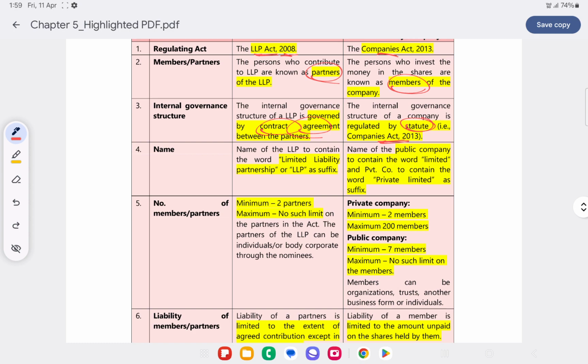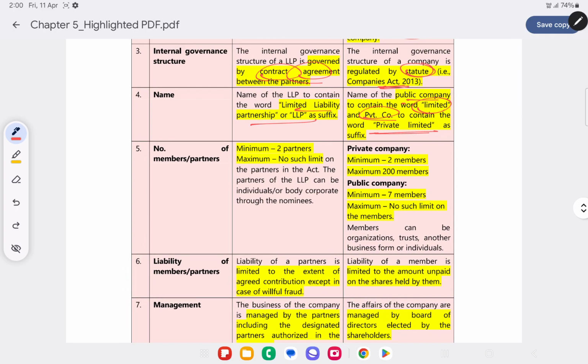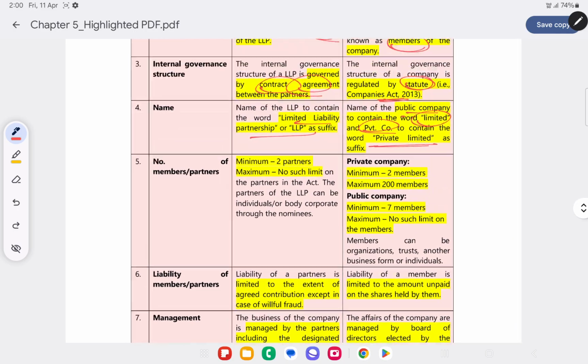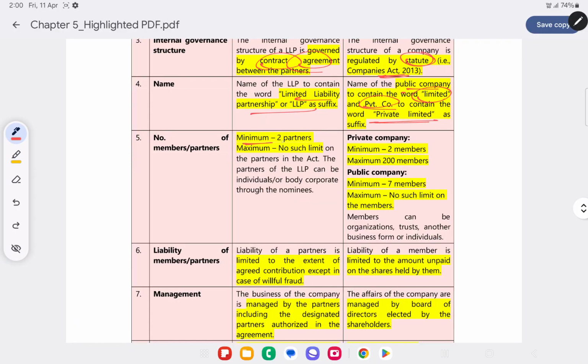Name: for LLP, it should have the suffix LLP or limited liability partnership. Whereas for a company, a private company should have private limited as suffix, and a public limited company should have limited as suffix. Number of members or partners: for LLP, there have to be a minimum of 2 members. Maximum, there is no such limit. Whereas in case of a private company, there has to be at least 2 members, maximum is 200 members, and for a public company, there must be a minimum of 7 members, and maximum there is no such limit.